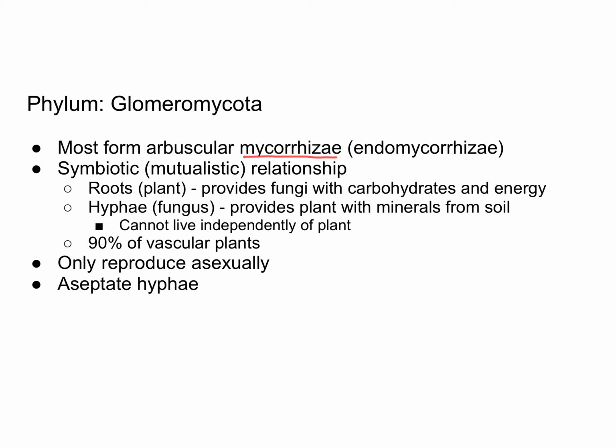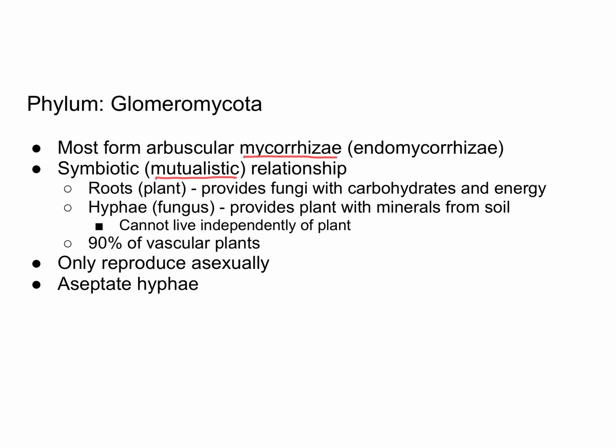In general, mycorrhizae refers to a symbiotic relationship between fungi and plants. And symbiotic relationships can take a couple of different forms. And so more specifically, mycorrhizae is a mutualistic relationship, meaning that both the plant and the fungus benefit from this relationship.